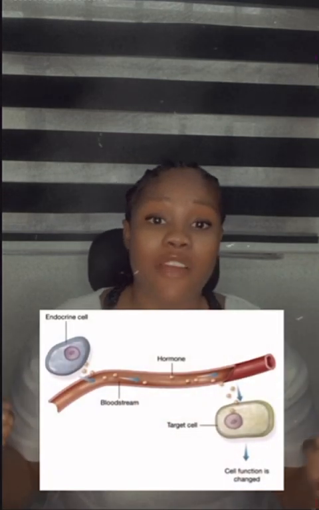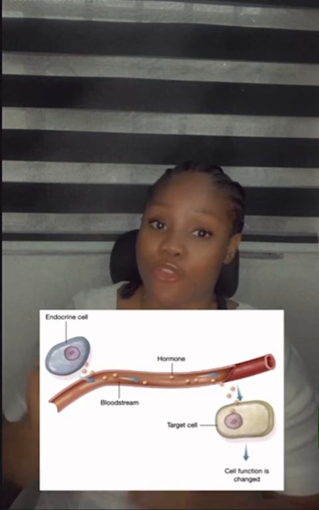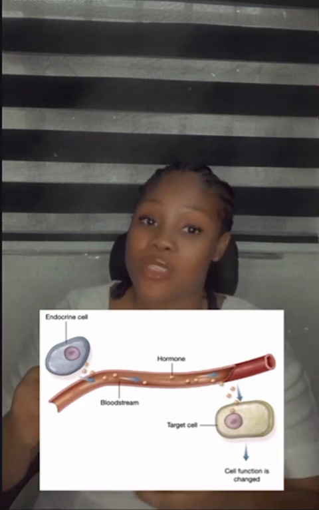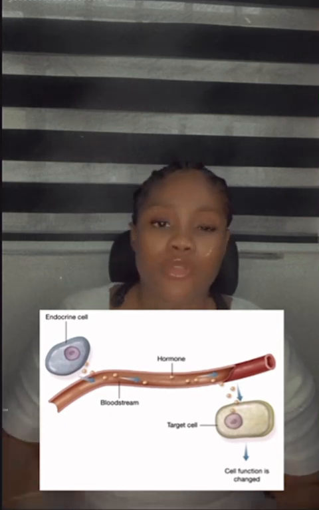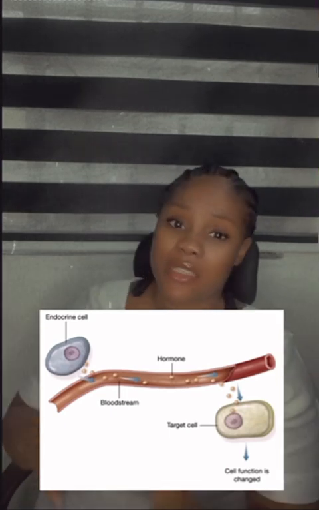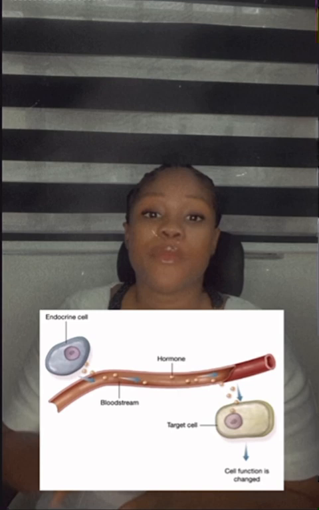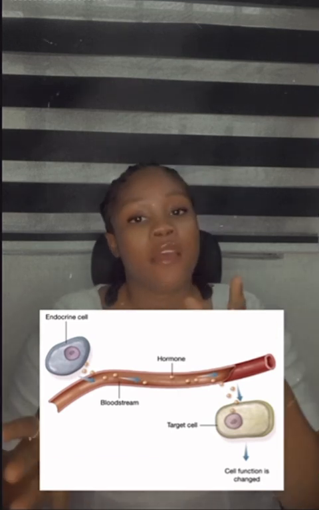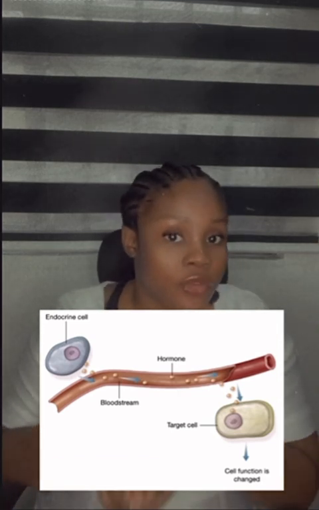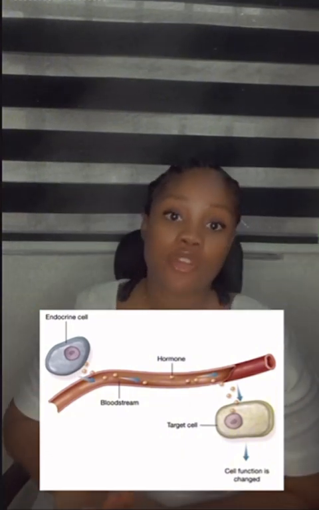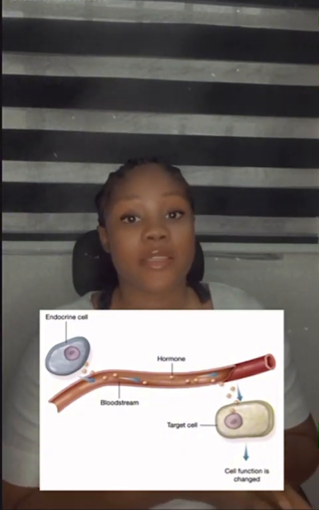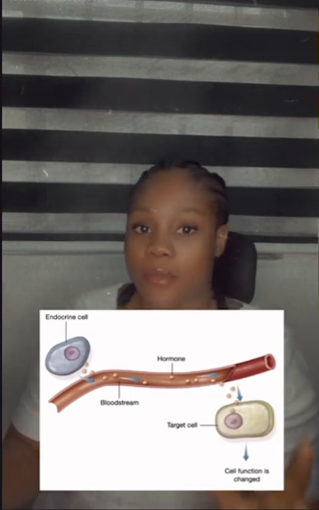When you hear capillaries, the first thing that comes to your mind should be diffusion, from the region of higher concentration to the region of lower concentration. So these capillaries cover these glands, and once the hormones are secreted, the capillaries diffuse the hormone from the region of higher concentration, which is the point of secretion, to the region of lower concentration, which is the target cell. And obviously the bloodstream is a network of capillaries.